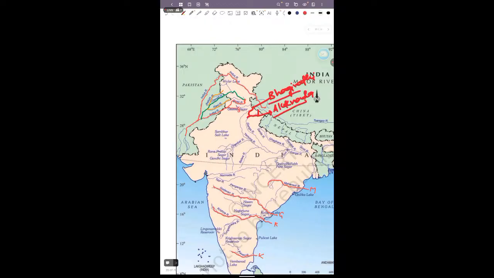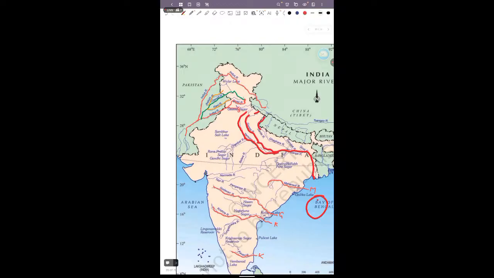When these two rivers meet at Devprayag, they form the Ganga river, and the Ganga flows through Uttarakhand, UP, Bihar, Jharkhand, and the region of West Bengal, and it also reaches the Bay of Bengal. Its main tributary is the Yamuna, which flows parallel to the Ganga river and meets the Ganga at Prayagraj.